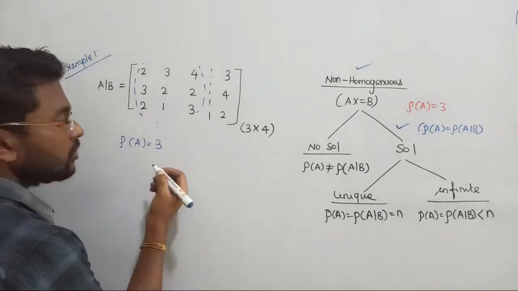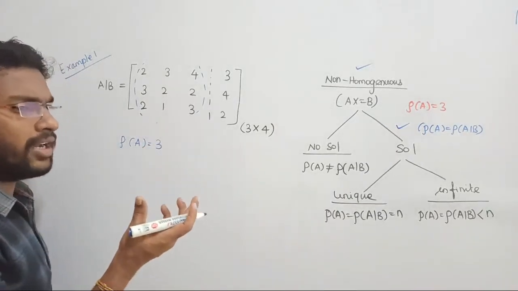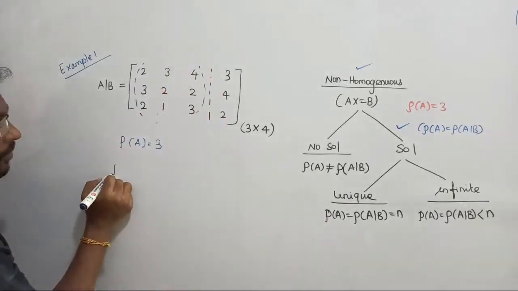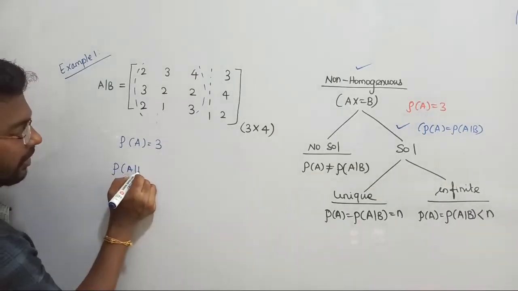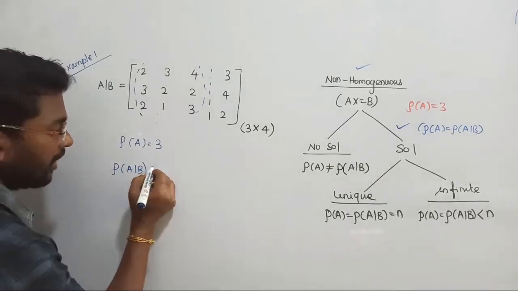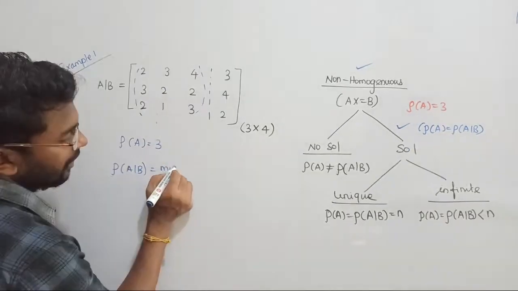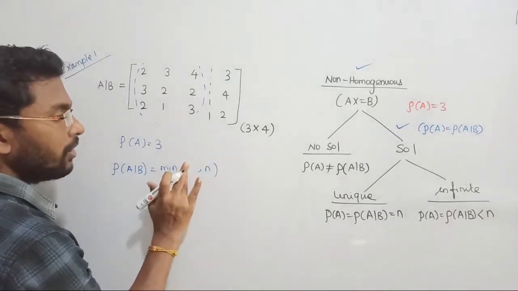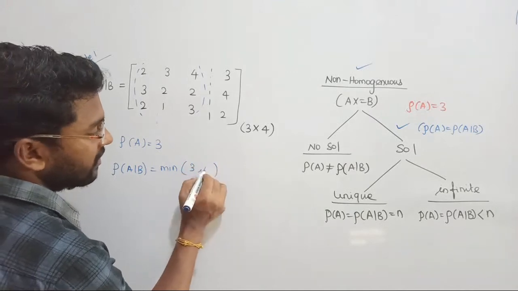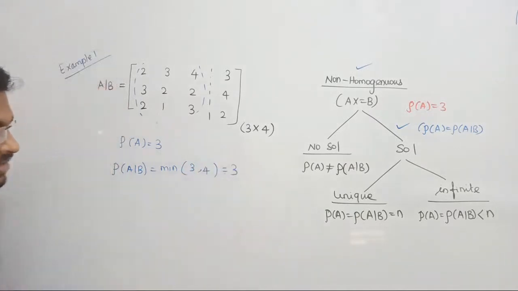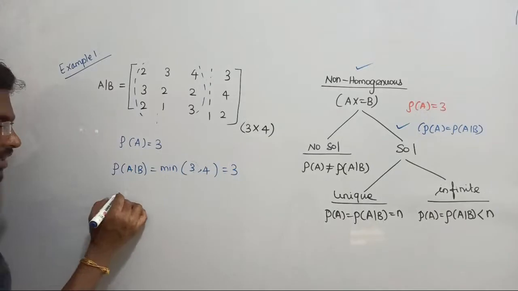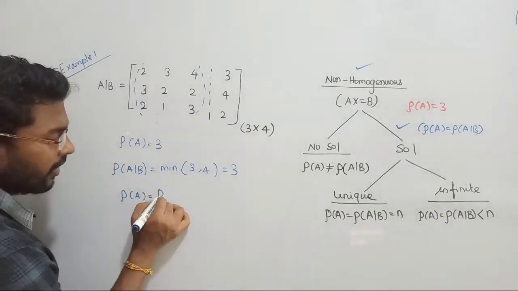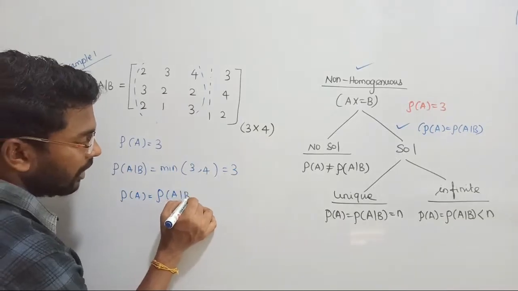It is a square matrix, so for a 3 cross 3 square matrix you can directly consider 3 as your answer. But AB is a non-square matrix. So how do you write it? It should be equal to the minimum value of the number of rows, comma, number of columns. Here the minimum of 3 comma 4 is 3. First we have to write this statement clearly, then it will automatically be satisfied when we have a non-singular matrix. So rank of A and rank of AB are both equal to 3.